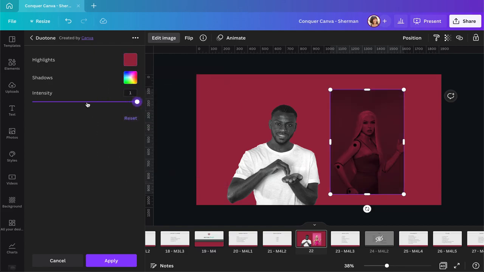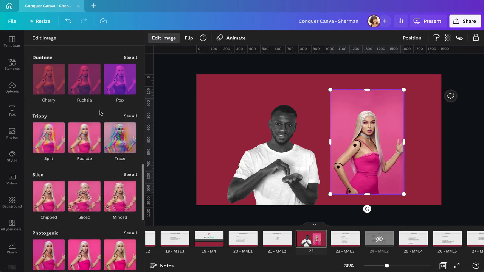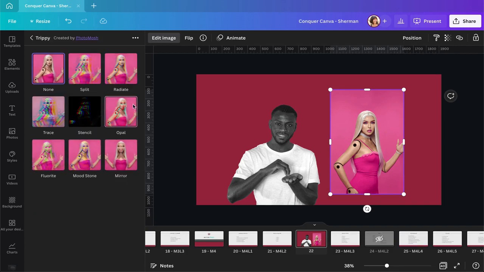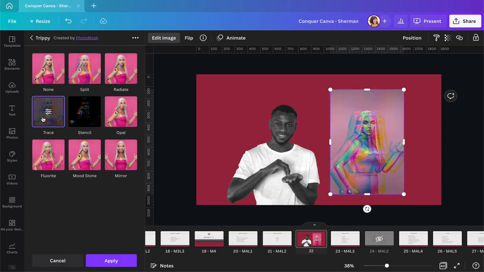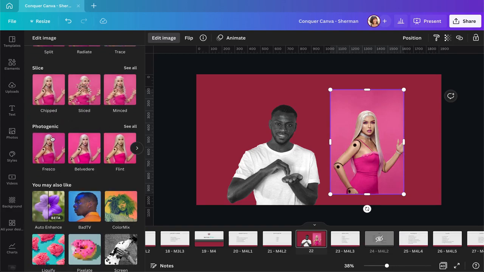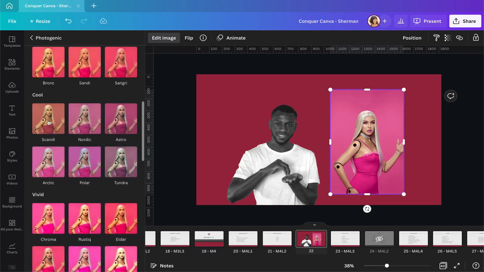And you can change the intensity. It's just something to play with. You also have different effects, like a trippy effect. Again, it's just something to play around with. What else do we have? Photogenic is basically another filter option. You can make it warmer, you can make it cooler.